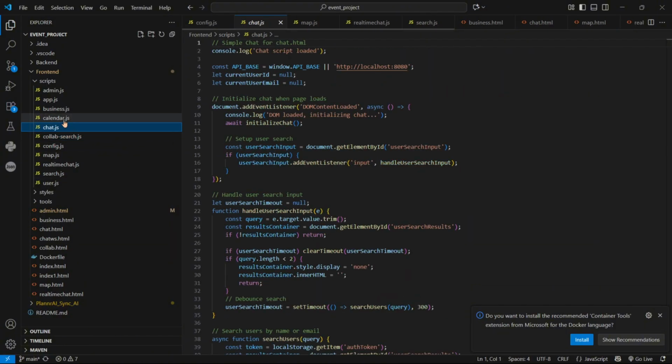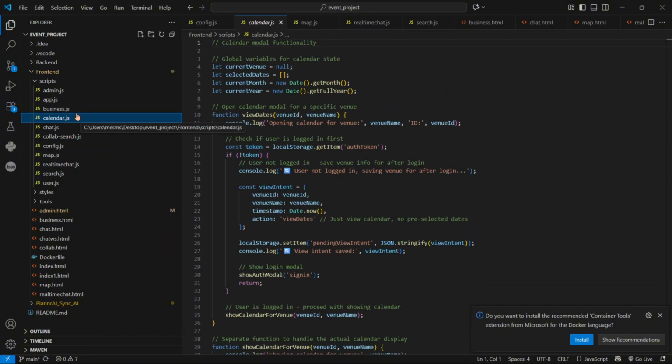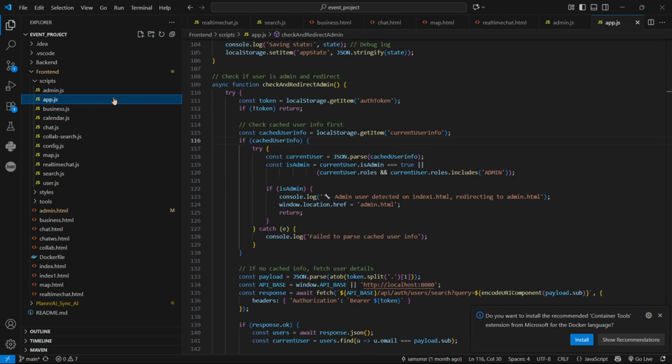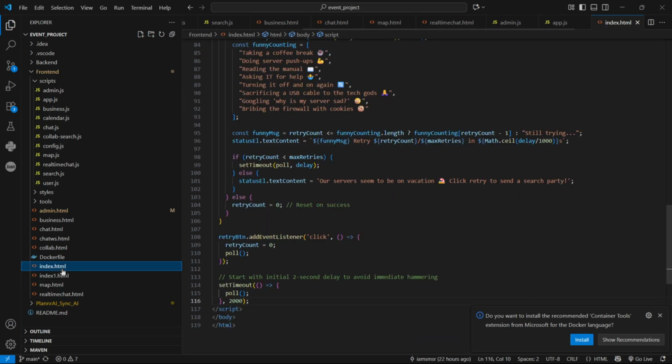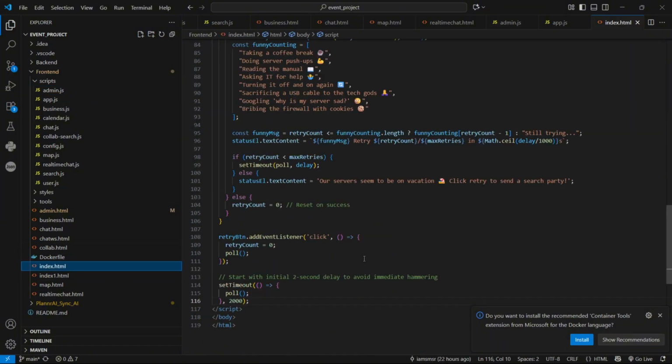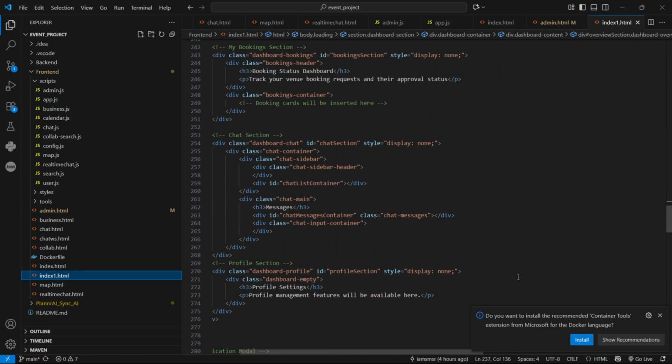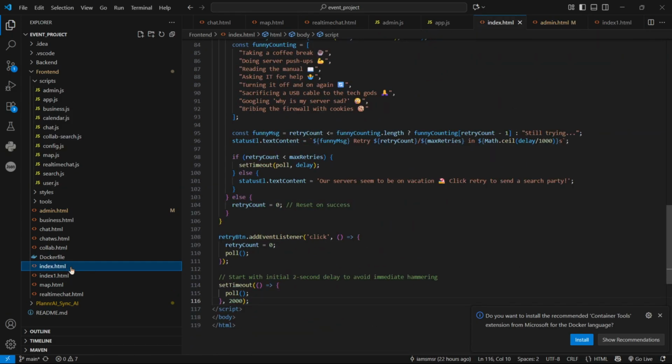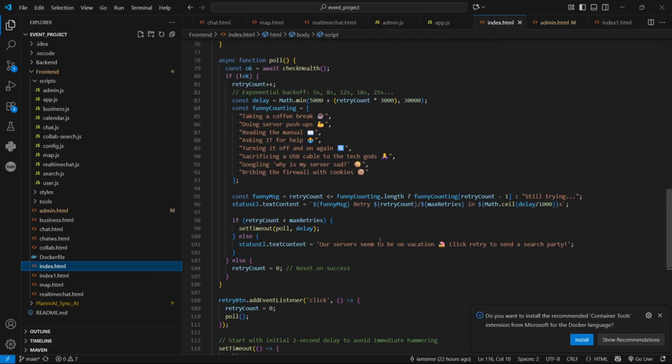Then collab search, chat.js, and the calendar, showing or selecting the dates that can show the temporary hold date, past events, or future holdings. That's the app.js. It's used by the index.html, and also by admin.js. Then index.one, that's the main landing page. It redirects through the index, sorry, it will reverse.